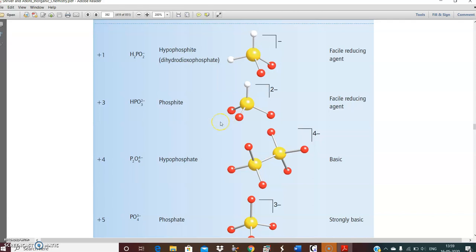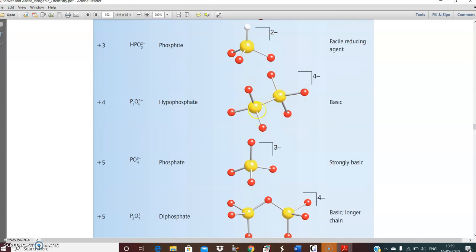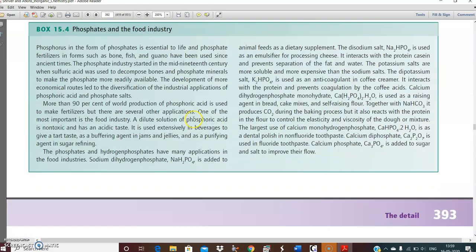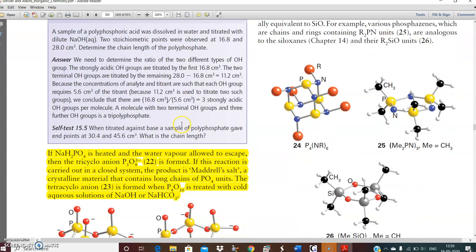The number of OH groups in an oxyacid gives the basicity. So if there is one OH, then the basicity will be 1, like that. Like this is tetrabasic. Why tetrabasic? Because there are four OH species here. And each of them contains at least one P-O bond.